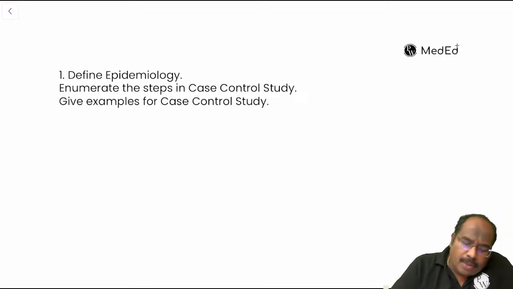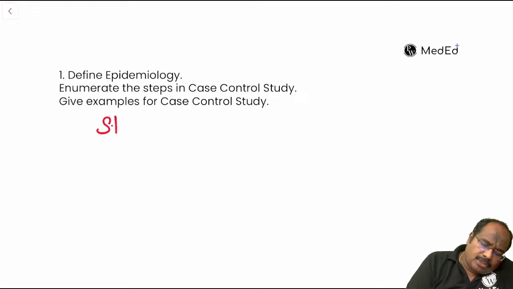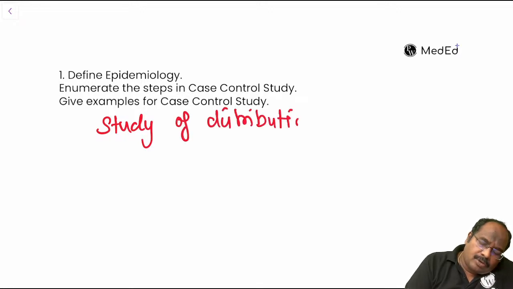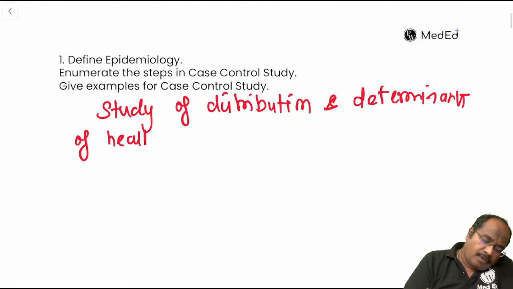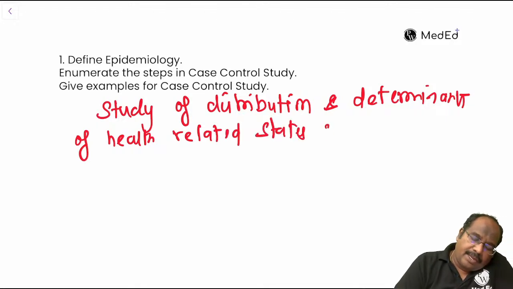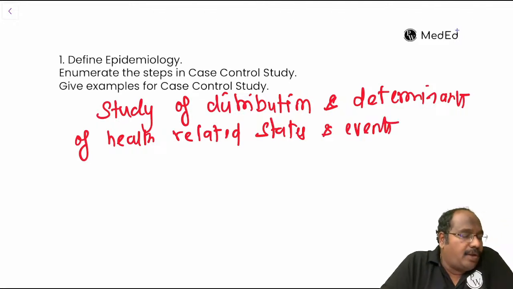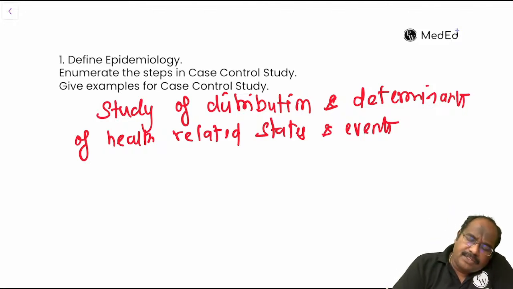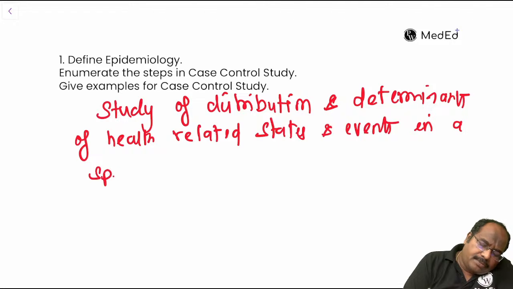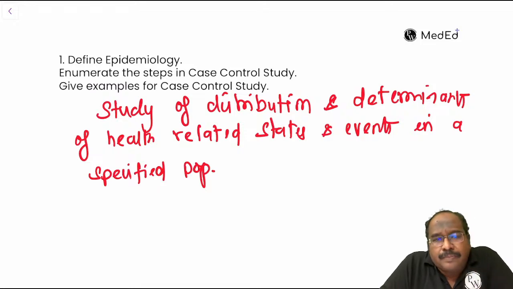What is epidemiology? Epidemiology is the study of distribution and determinants of health related states and events in a specified population, and application of the study to control the health problem.